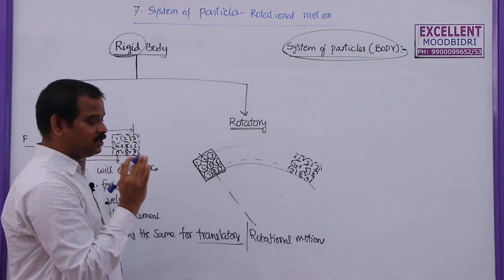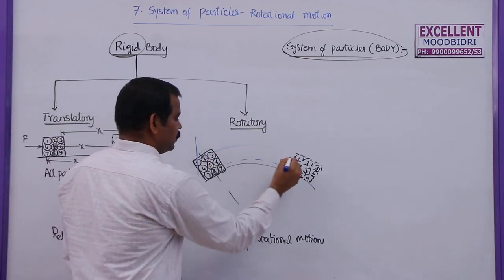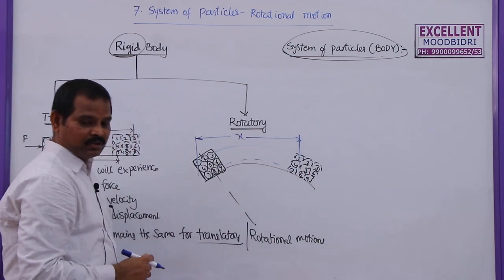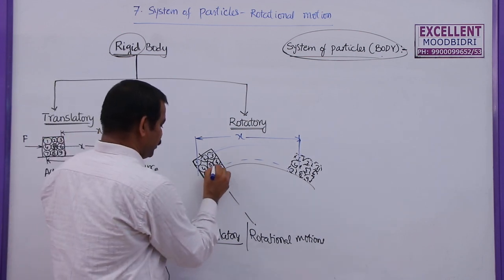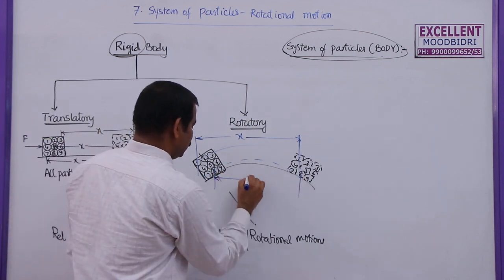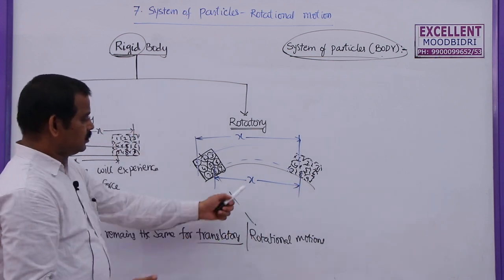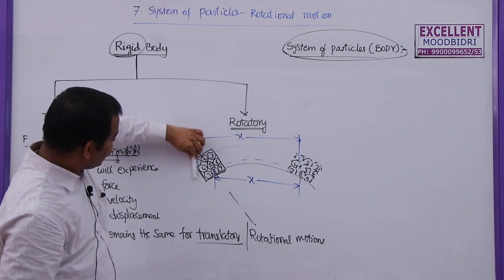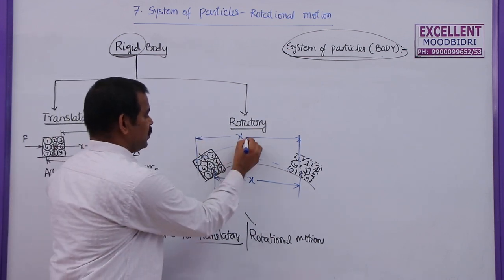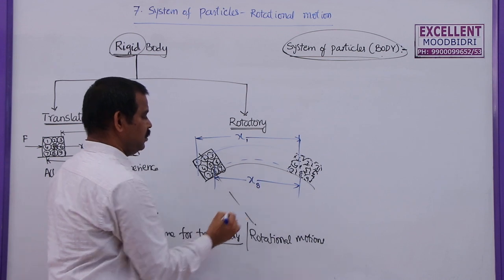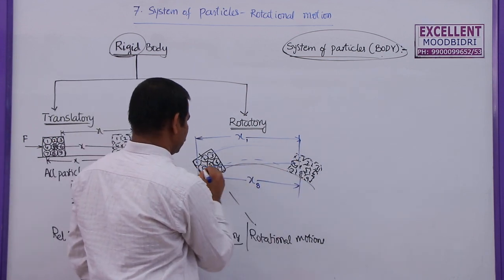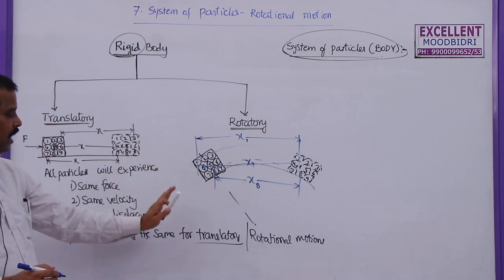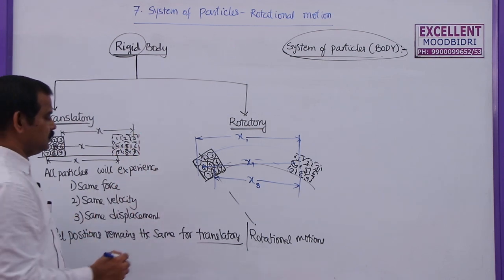But what about the displacement here? This is the first particle, and this will be the displacement of this one. What about the displacement of the eighth one? For the eighth one, the displacement will be less. You see this line is almost coincident with this line, but this line is not coincident with this line. So x1 is different from x8. Similarly x4 will be different.